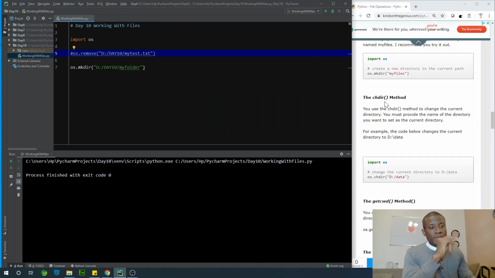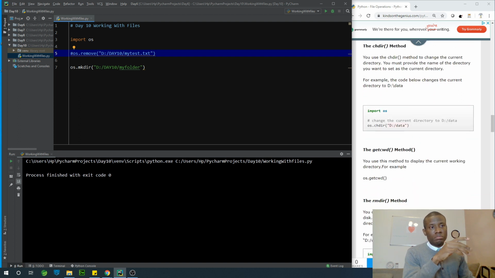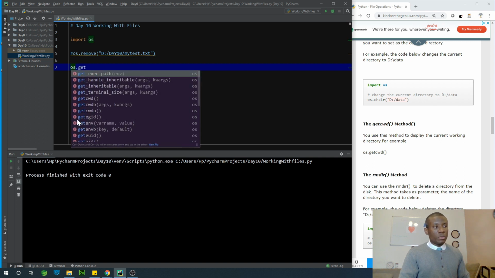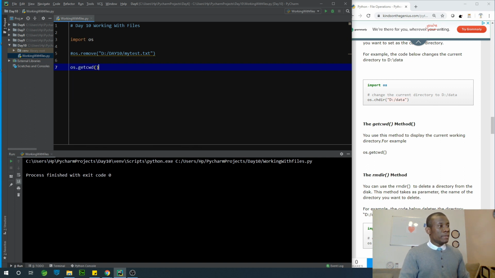We also have chdir to change the current directory. So in this case, we are talking about the current directory where your project is residing. So in this case, maybe we can just forget about it. Display the current working directory. So let's display the current working directory. os.getcwd.